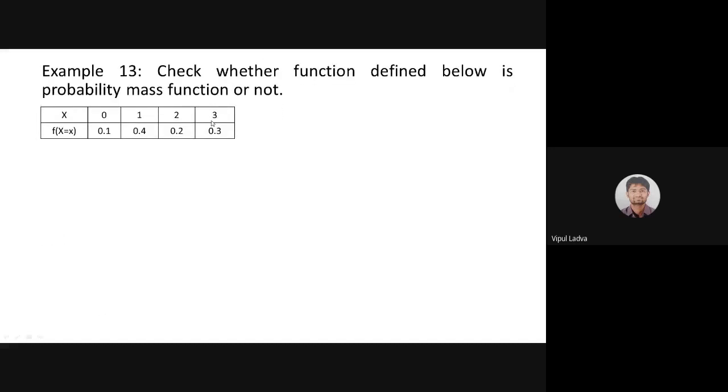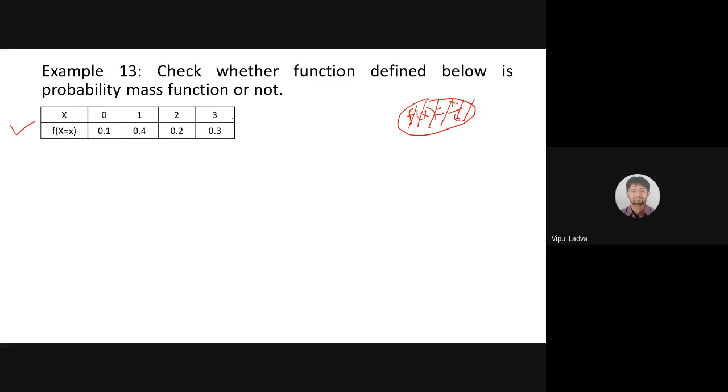Now, the next one. Check whether the function defined below is a probability mass function or not. In the earlier question we had a definition of f of x, with some rule, x by 6, and we had the range of x as 0, 1, 2, 3. Now instead of having this particular type of rule, in this question I have provided you all the possible values of x. Now observe, my x is going to take 0, 1, 2, 3.